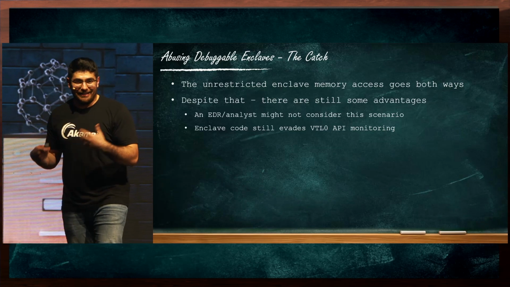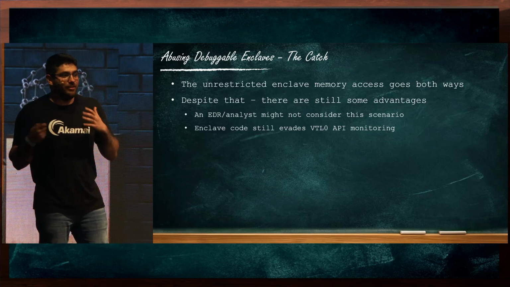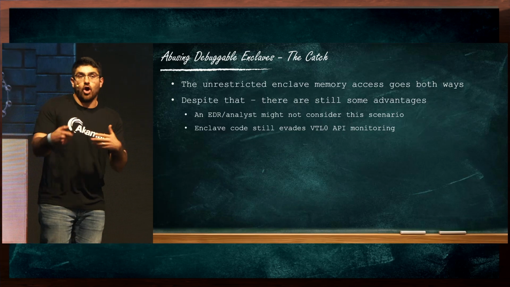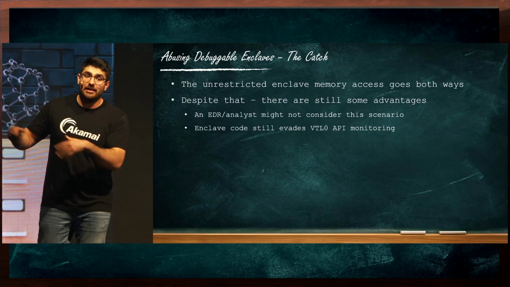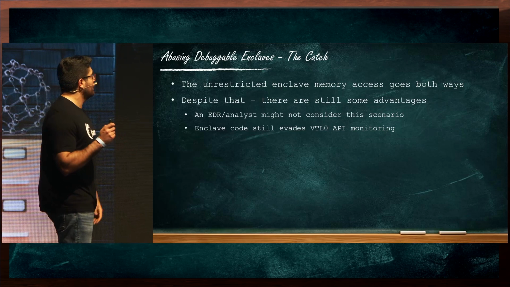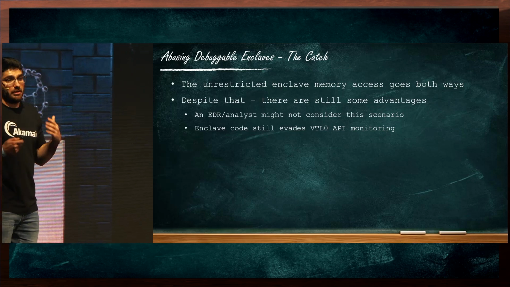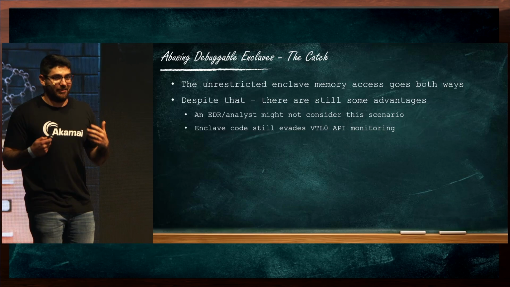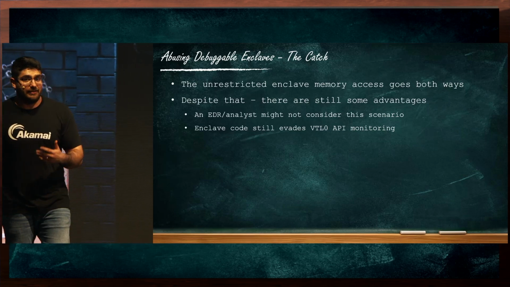Even though the EDR can touch our memory, it still cannot inspect what happens within the secure kernel. So if we call APIs in VTL1, an EDR will still have a limited look into them. So this is overall a nice technique that could enable a semi-VTL1 execution, which could evade detection in some scenarios.